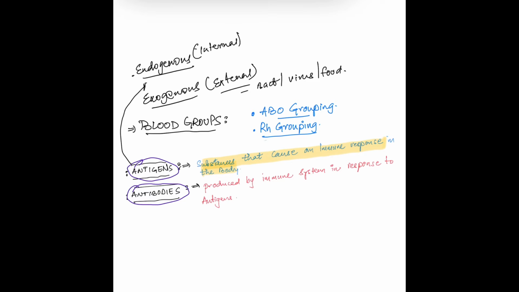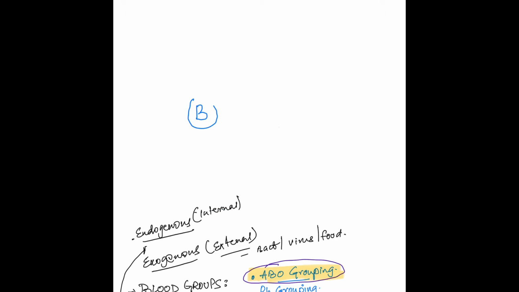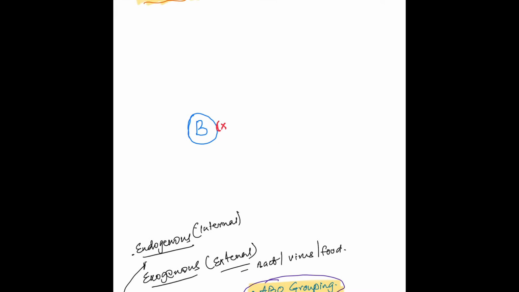And antibodies are substances which are produced by the immune system in response to an antigen. For example, if a bacteria B enters our body and that bacteria has an antigen X on its surface, our immune system recognizes the antigen and produces antibodies against it to neutralize or kill the bacteria. This is a very simplified explanation of how antibodies work.